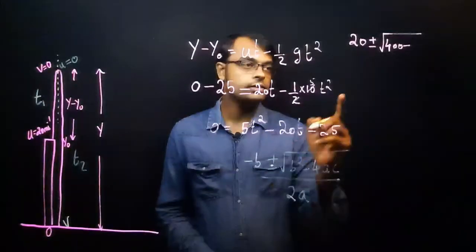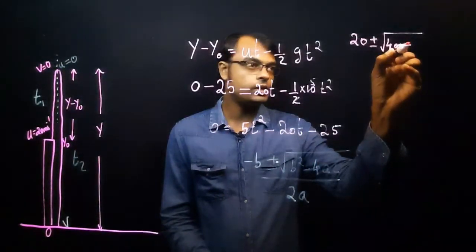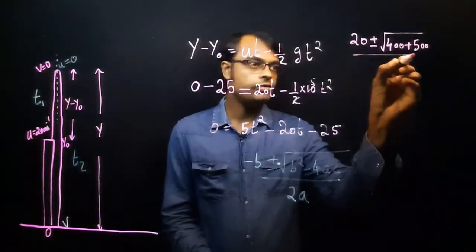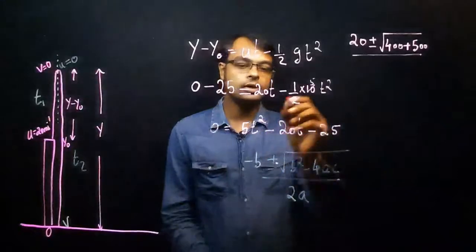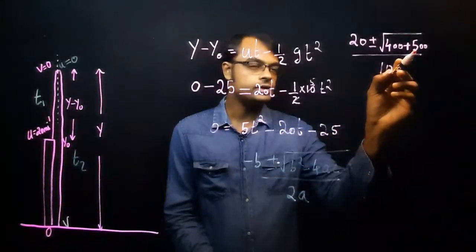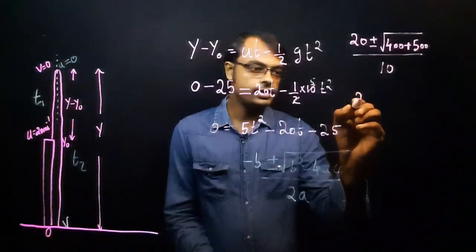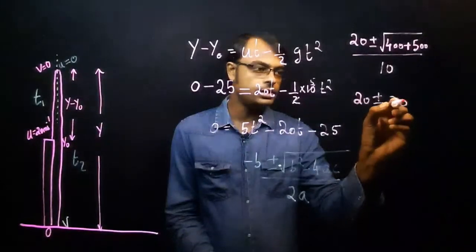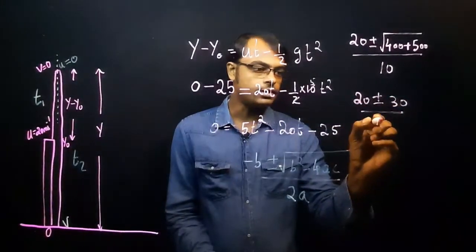Minus 500. So minus 500 means minus minus plus, so you can say 500, divided by 2 into a. A is 5, right? So here you got 10. Root of 900 is equal to 30. So we can write the answer as 20 plus or minus 30 divided by 10.